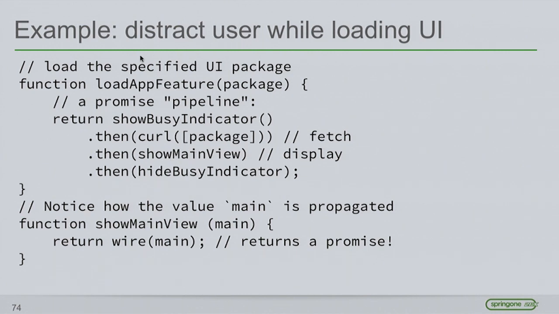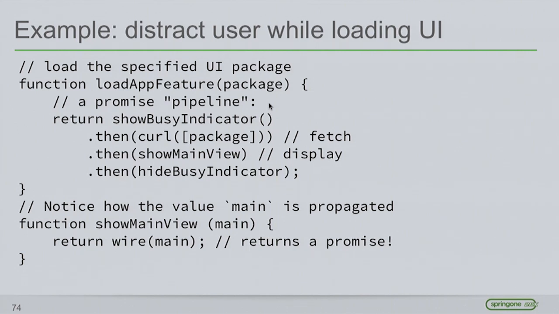So here's an example of promises in action. This is a very popular use case in my world. I want to show this busy indicator, which may be an asynchronous operation. I may have to go fetch something from the server to show something on the screen.